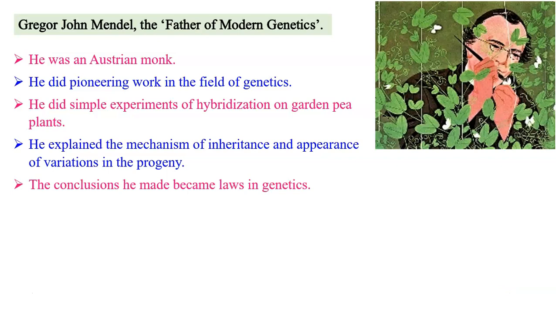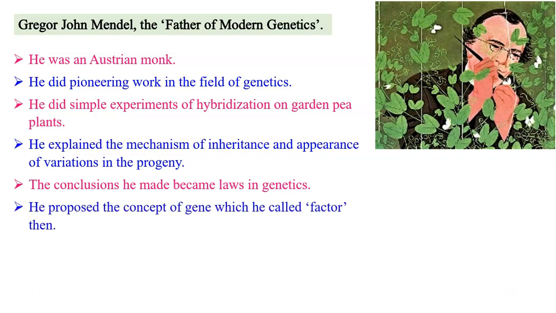His conclusions from the experiments became laws in genetics. He proposed the concept of the gene, which he then called a factor. His work was much ahead of his time. He started his work in 1856 and published it in 1865. Unfortunately, he never got recognition for his work in his lifetime.